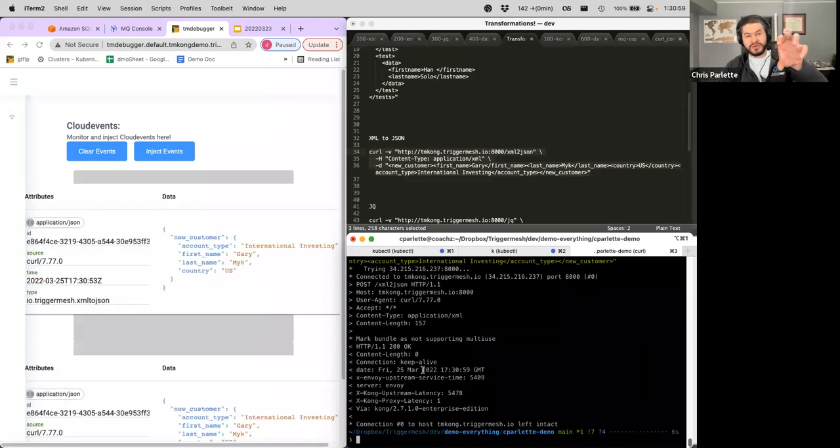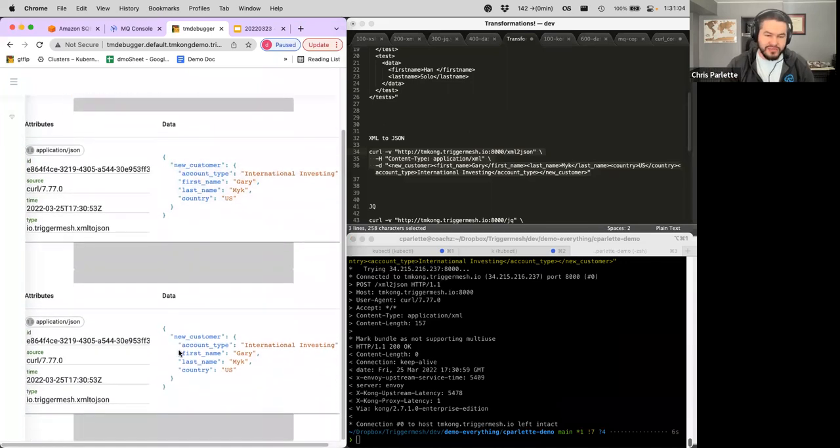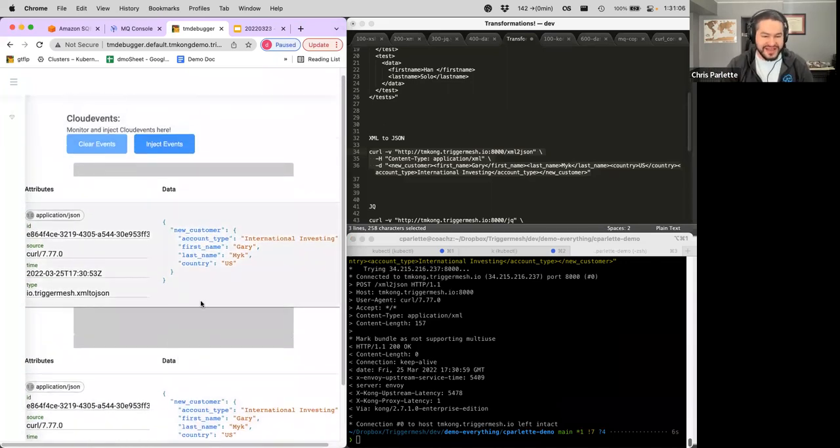It's going to send it into my transformation, and then it's going to output to my TM debugger. You can see here we have a couple of listeners on our TM debugger, so you can ignore the fact that it's multiple. So here's the JSON data. This is what the data looks like. You can see on the data field here, this is that same XML, but now in JSON format.